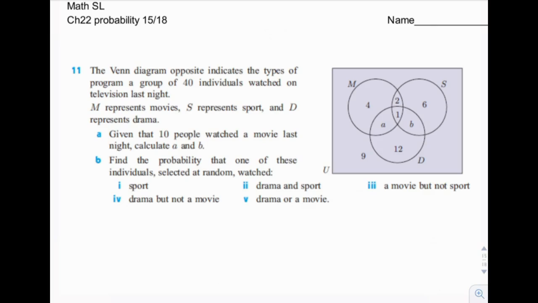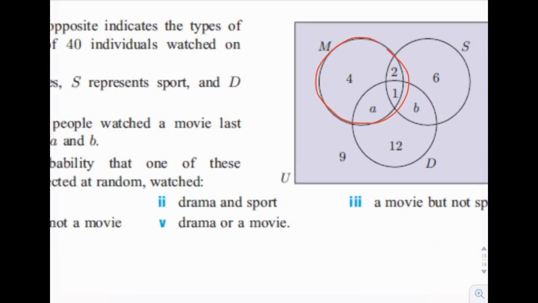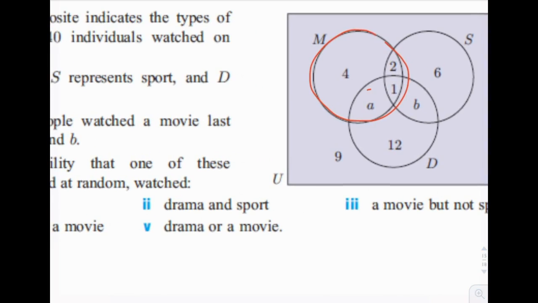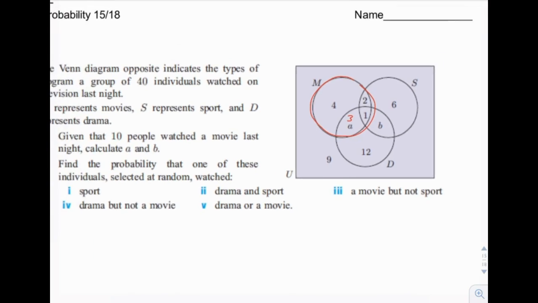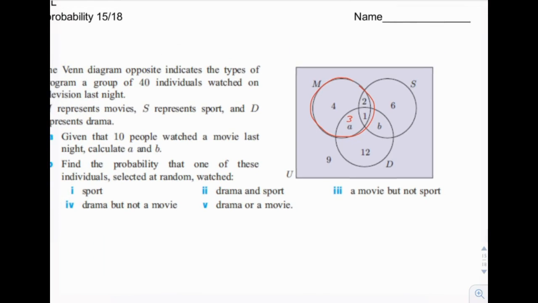Okay, 10 people watched a movie, so everything inside the circle should add up to 10. 4 plus 2 plus 1 adds up to 7, so that means A should be 3, right? And this is calculate B also. How can we calculate B given the fact that 10 people watched a movie last night?